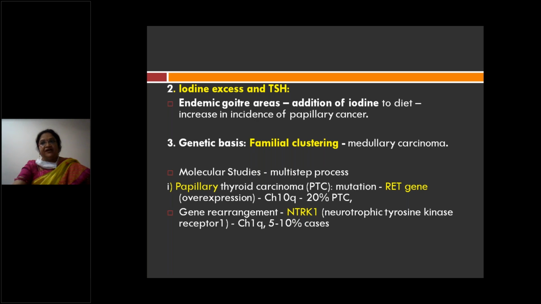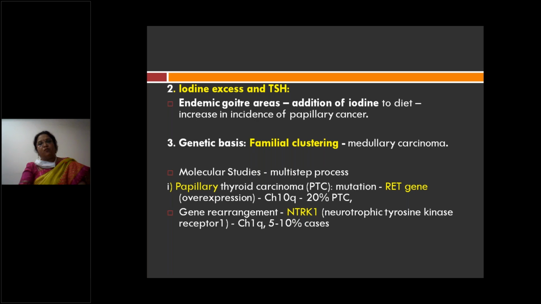So what is the genetic basis? Very, very important genetic basis can cause thyroid malignancy. For example, familial clustering can cause some thyroid malignancies, especially medullary carcinoma of the thyroid.